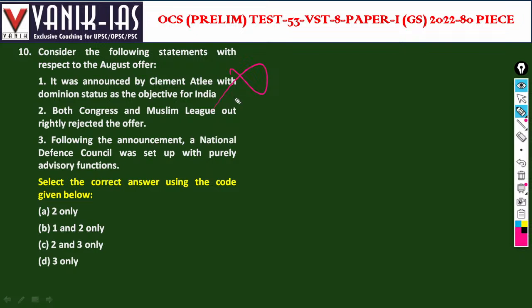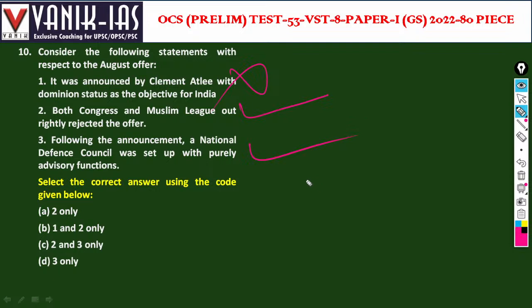Both Congress and Muslim League rejected the offer, that is August offer, to get the support in the war. Britishers brought August offer. Following the announcement, a National Defense Council was set up with purely advisory functions. Yes, this is purely advisory function. National Defense Council was established.